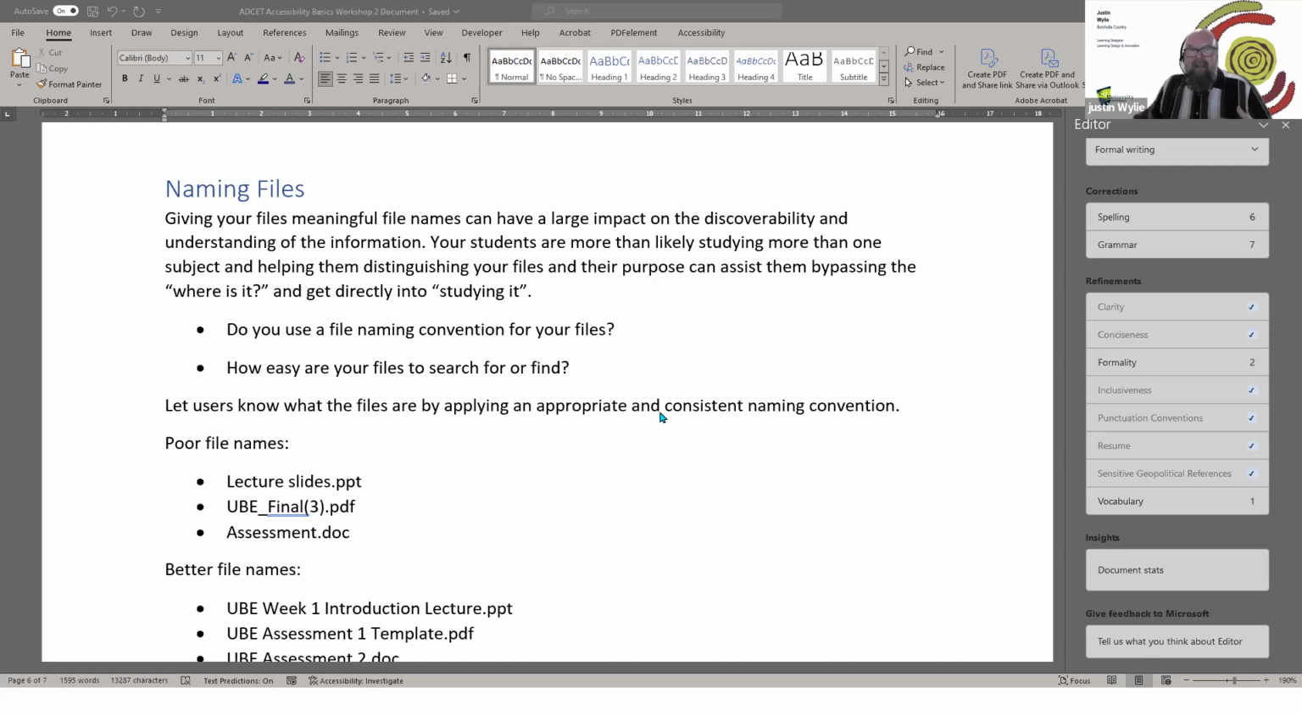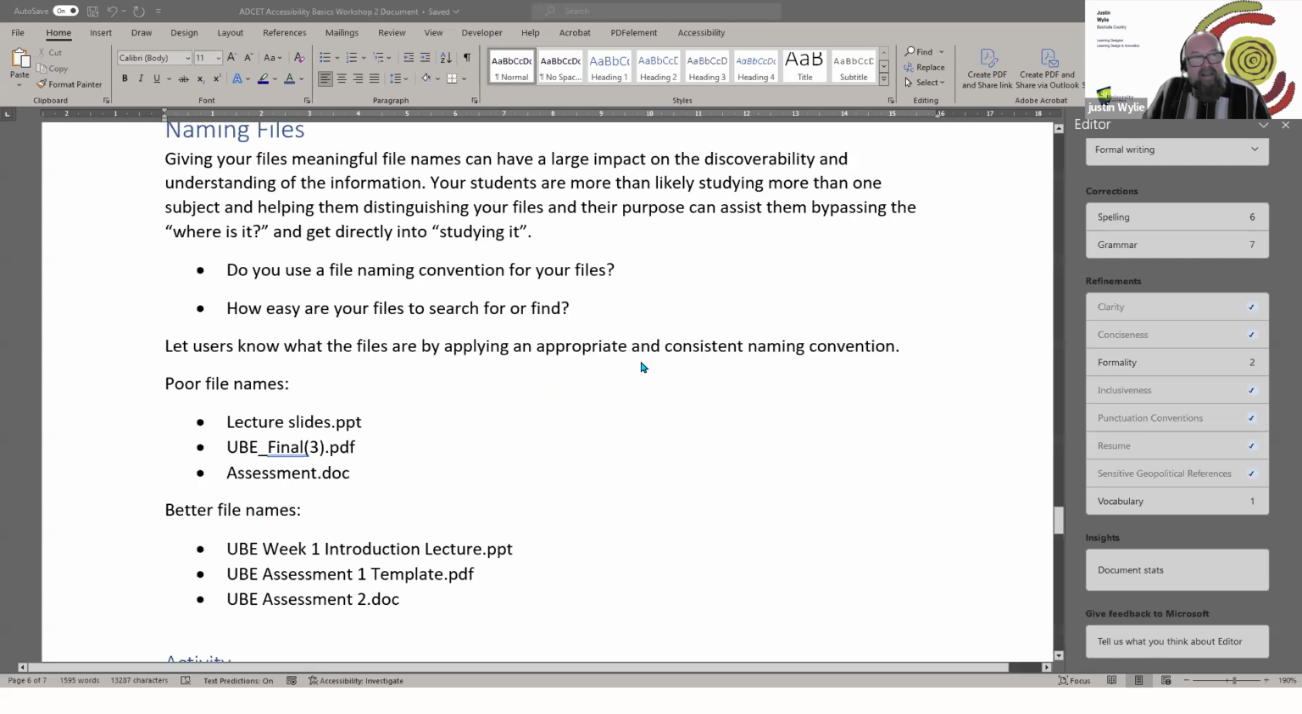Thinking about my own case, I have a downloads folder. Most of our files get downloaded there. When you go in there and start looking for particular information without appropriate file names, you might end up with multiple tutorial activity.docx files, and you don't know how to distinguish between them. So using a file naming convention is important. Do you use a file naming convention? And how easy are your files to search for or find?